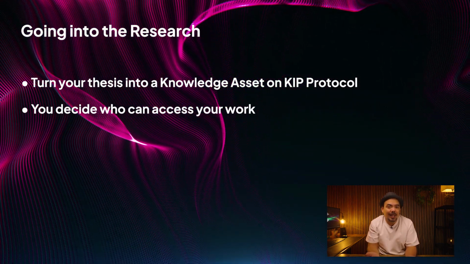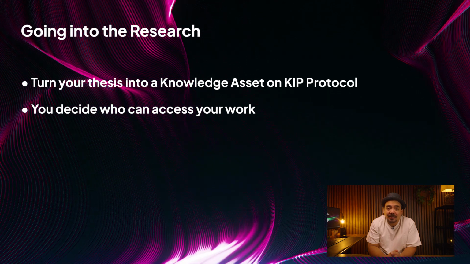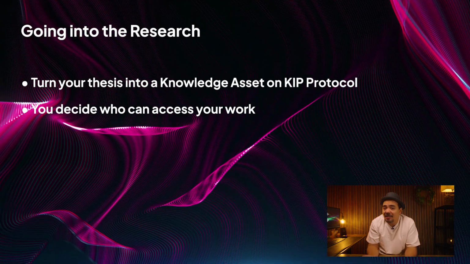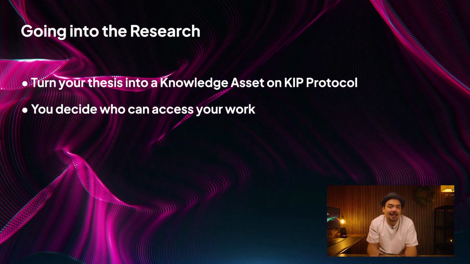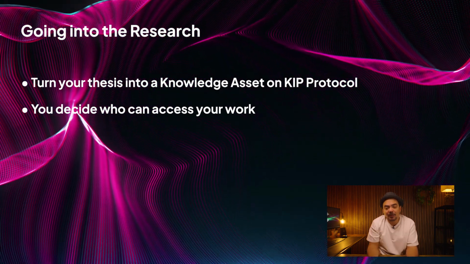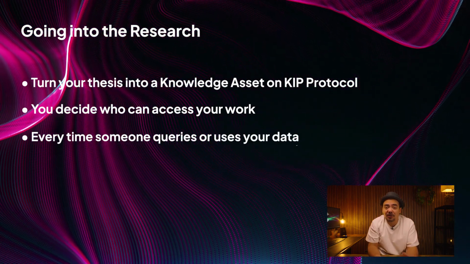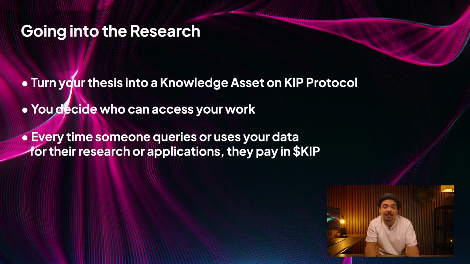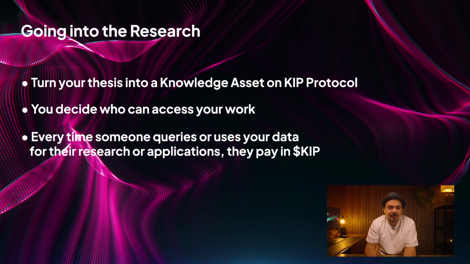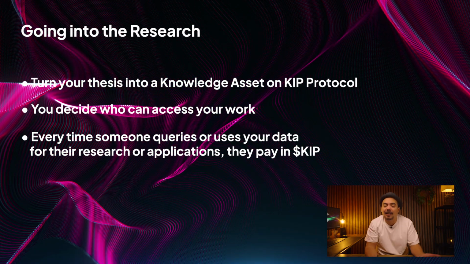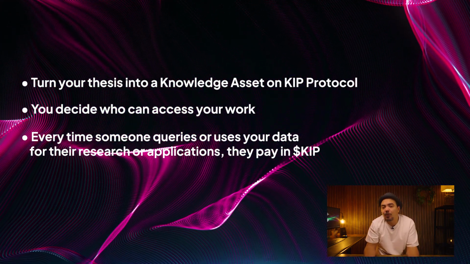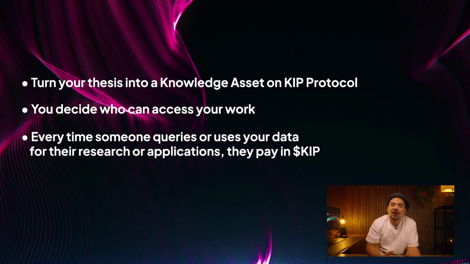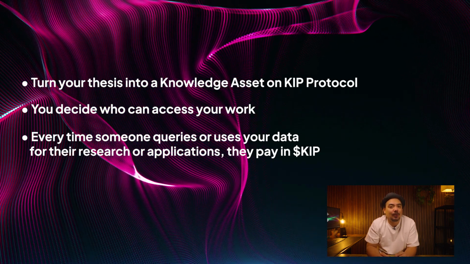Now, you can decide who can access your work. Maybe you offer free access to the abstract but charge for the full document or detailed data assets. You could even set up different levels of access where students pay less than industry professionals, for example. Every time someone queries or uses your data for their research or applications, they pay in KIP tokens. This could be for each download, each use in an AI model, or as part of a subscription model where users pay for ongoing access to updates or new data. In a world where AI is growing and knowledge is crucial, ownership and incentivization of this knowledge remains kind of blurry, and that's what KIP Protocol is solving.